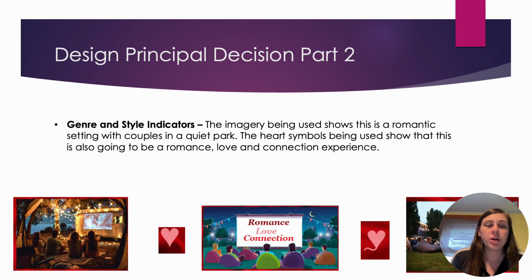Design Principle Decision Part 2. Last attribute: genre and style indicators. The imagery being used shows that this is a romantic setting with couples in a quiet park. The heart symbols being used show that this is also going to be a romance, love, and connection experience.